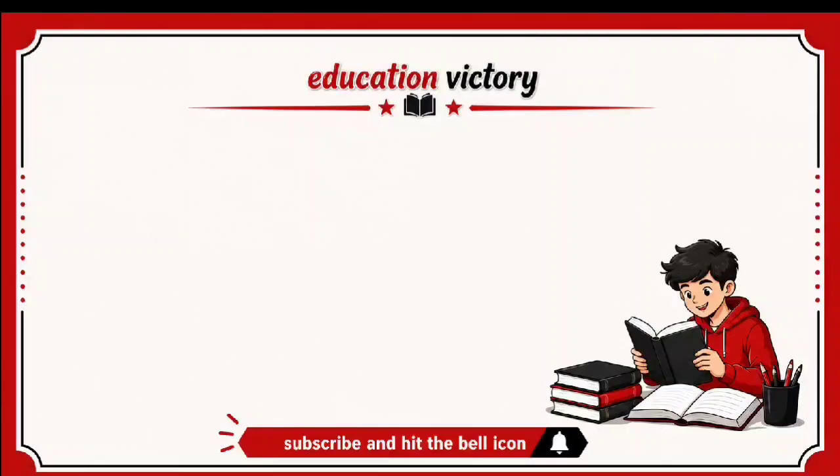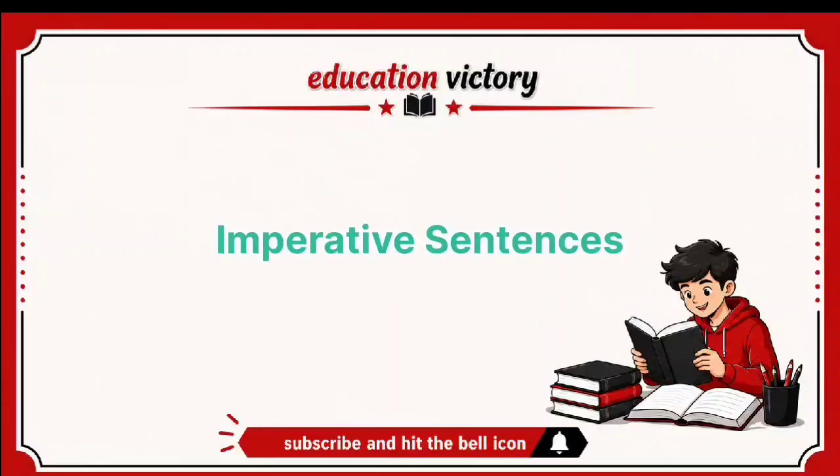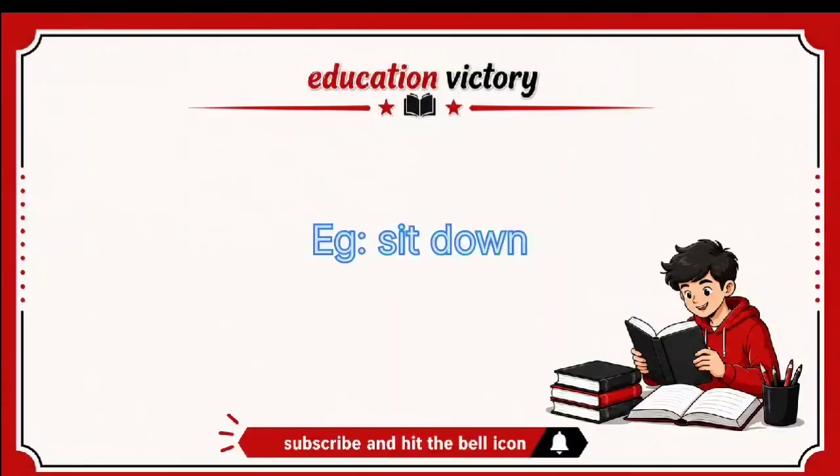In imperative sentences, the subject is left out, as "Sit down." Here the subject "you" is understood. Or "Thank him." Here too the subject "you" is understood. Here is the exercise on grammar.